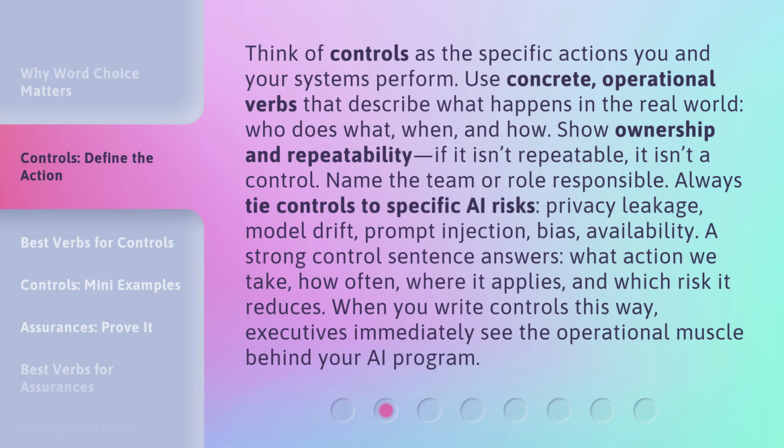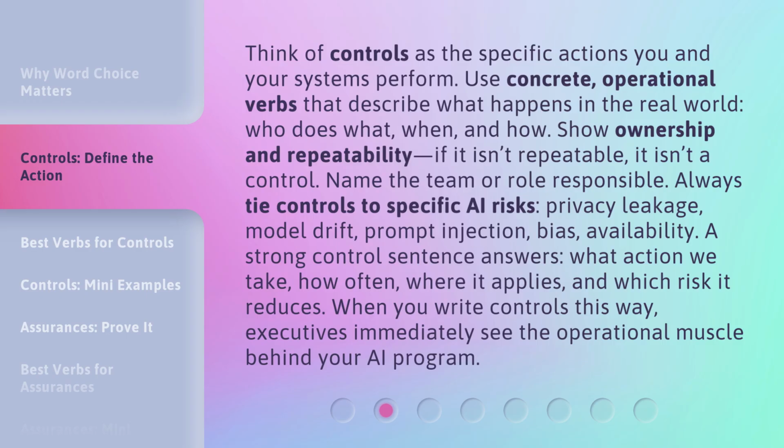Think of controls as the specific actions you and your systems perform. Use concrete, operational verbs that describe what happens in the real world. Who does what, when, and how. Show ownership and repeatability. If it isn't repeatable, it isn't a control. Name the team or role responsible.